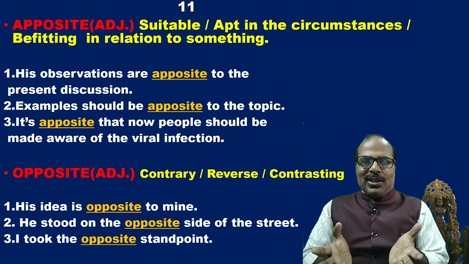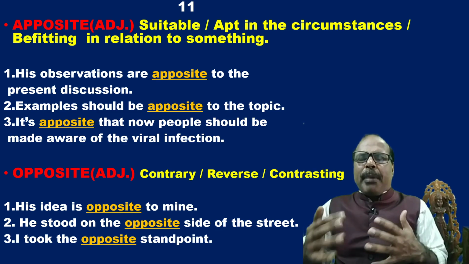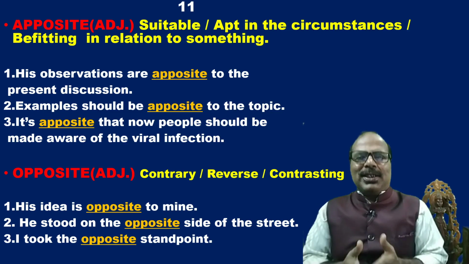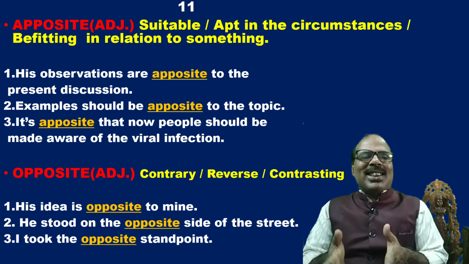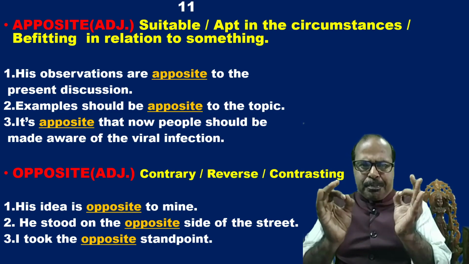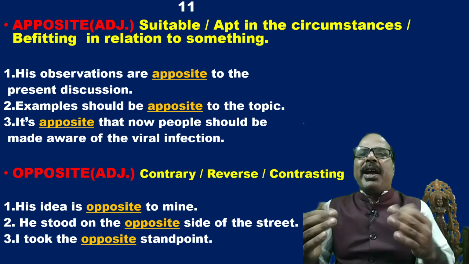That means not simply panic, actually so many people are ill due to the viral infection COVID-19. Now we can say it's apposite, it's appropriate, it's proper, it's just that now people should be made aware of the viral infection.